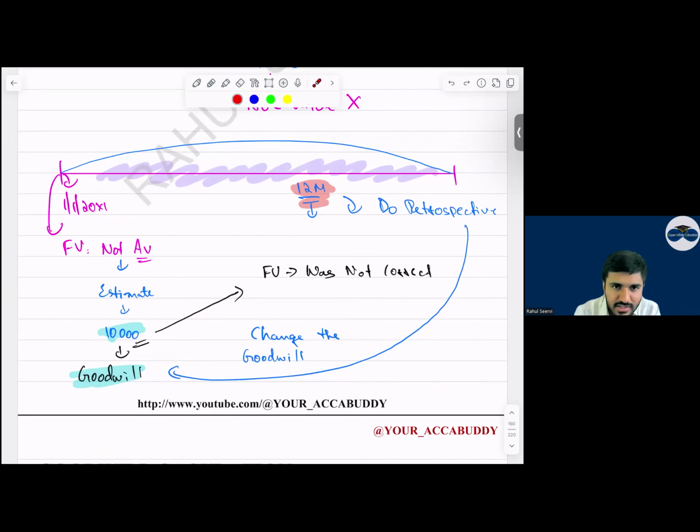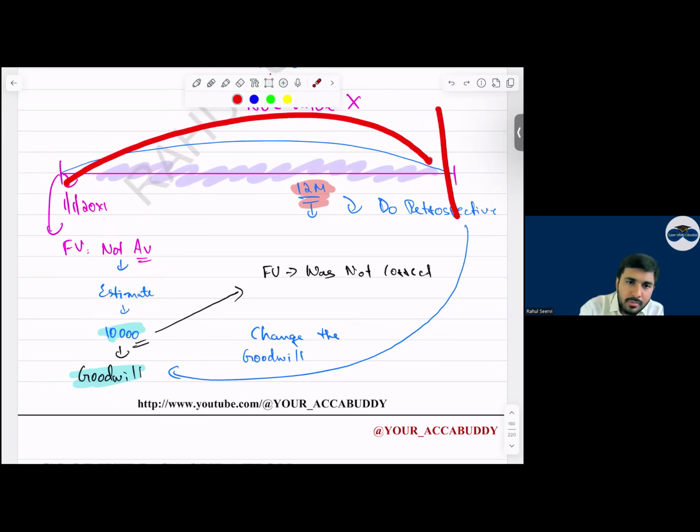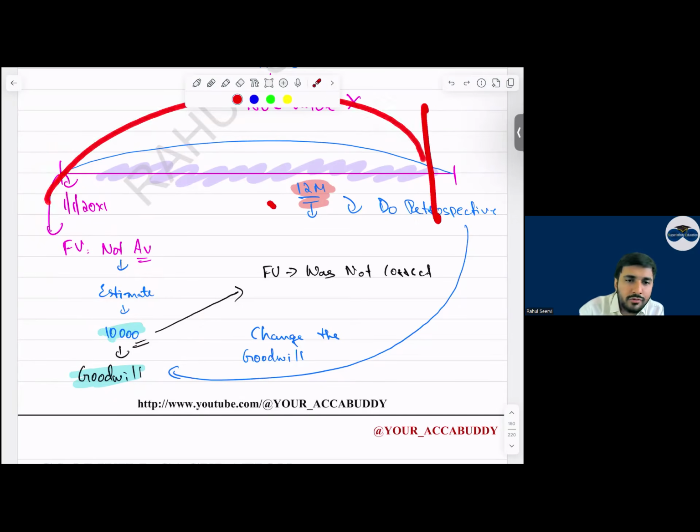Now, the standard is saying what? IFRS 3 says on the date of acquisition, if the fair value is not determinable, if it's difficult, then calculate the estimate. Then within 12 months, you have a 12 months time period to identify the fair value.